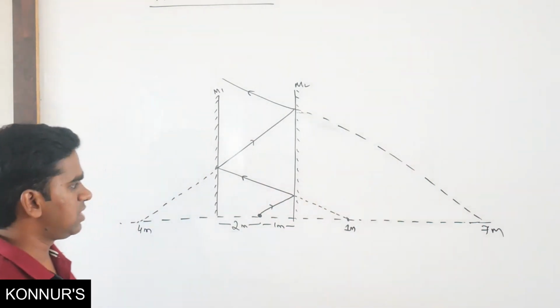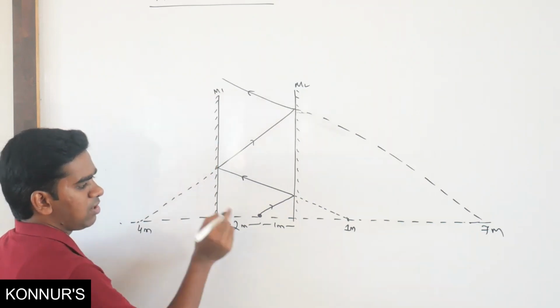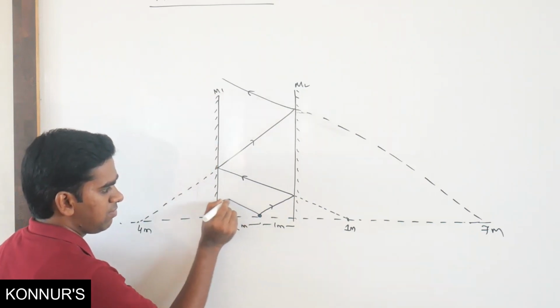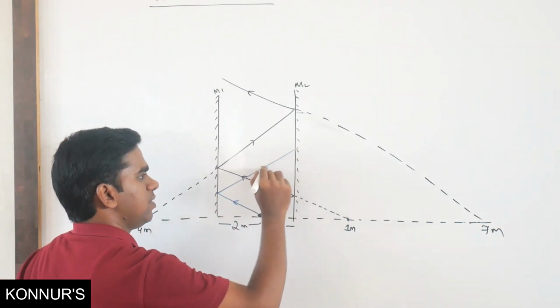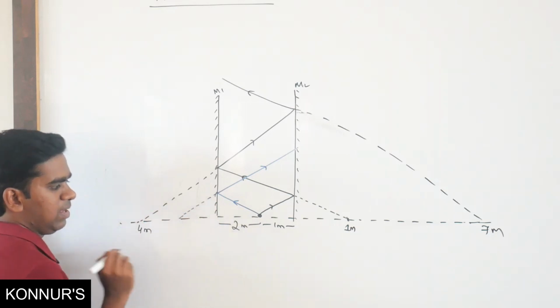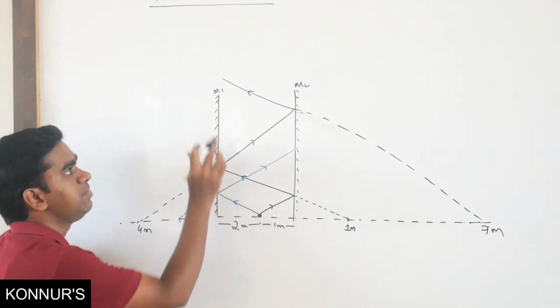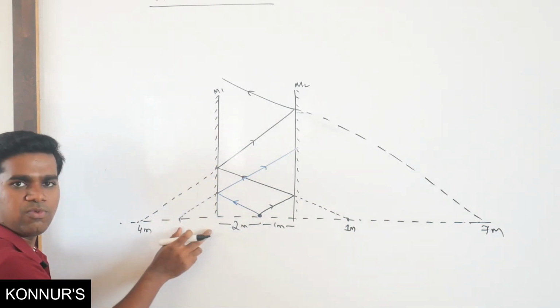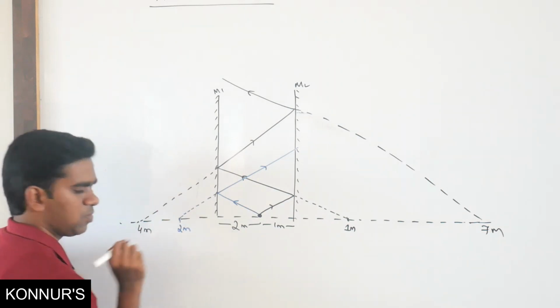Similarly, another ray will go to the mirror M1 also. This ray of light will come here, so it will get reflected. If it gets reflected, where will the image form? Image will form somewhere here. What is this image distance? Object is at a distance of 2 meter from the mirror M1. So again image will form at 2 meter from M1 only. So this is 2 meter.